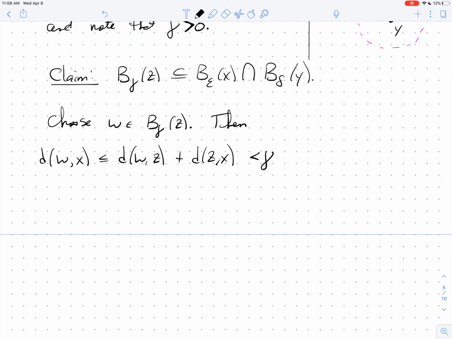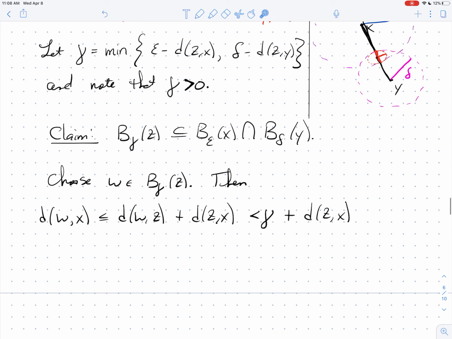So this is less than gamma plus the distance between Z and X. How do we define gamma? Well, I don't know exactly what gamma is. It's a minimum, but I know that it's less than or equal to this distance. So gamma is less than or equal to epsilon minus the distance between Z and X, plus the distance between Z and X, and that's just epsilon.